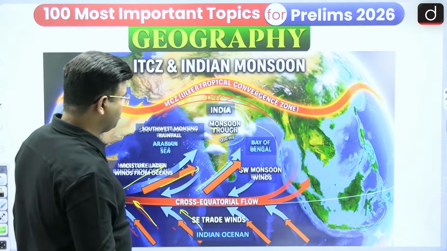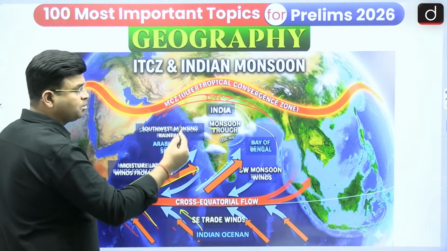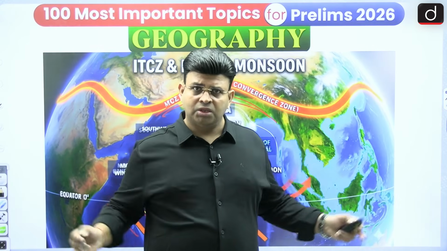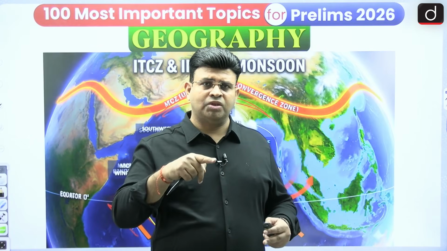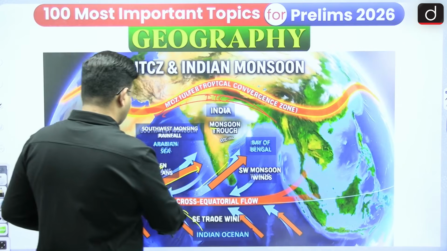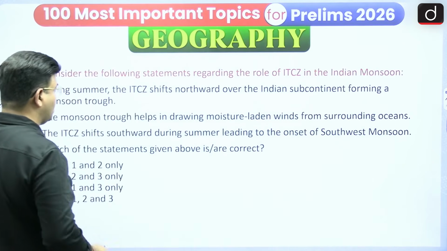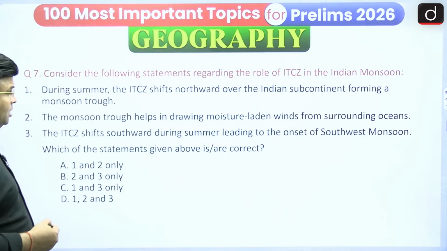So here we have seen that the southeast trade wind crosses the equator and wants to come to this ITCZ. What is the meaning of ITCZ? Intertropical Convergence Zone. If it is an intertropical convergence zone, the wind will come to this ITCZ region. By reaching there, the southeast trade wind crosses the equator, deflects rightward, and becomes the southwest monsoon.